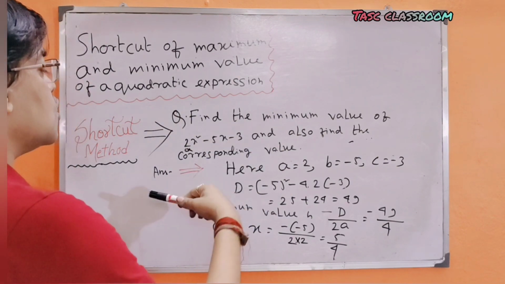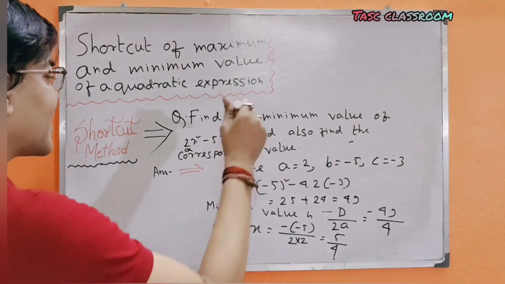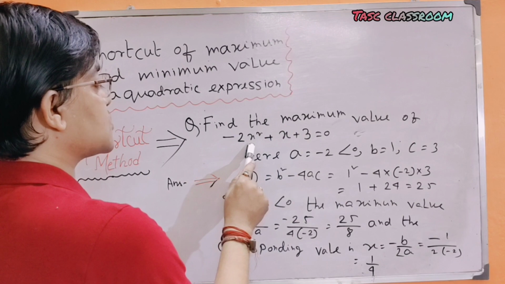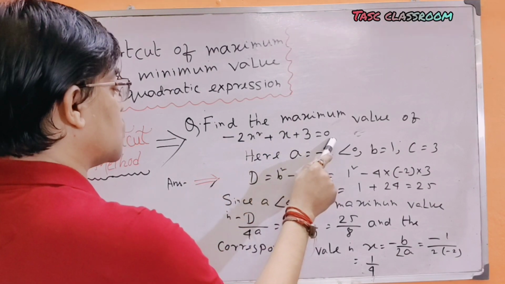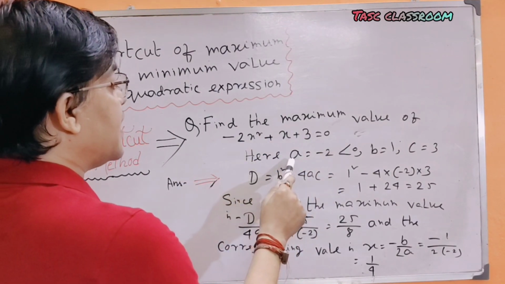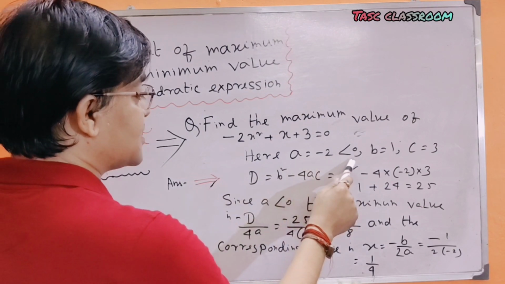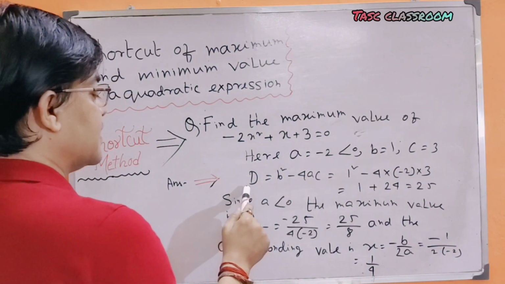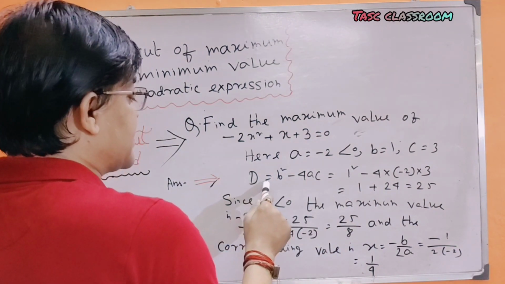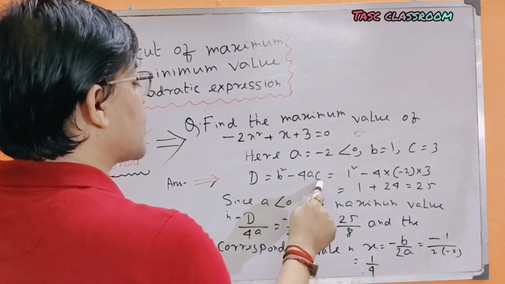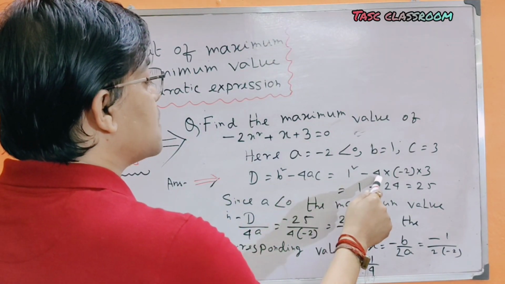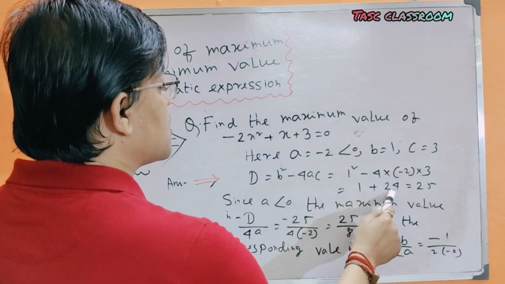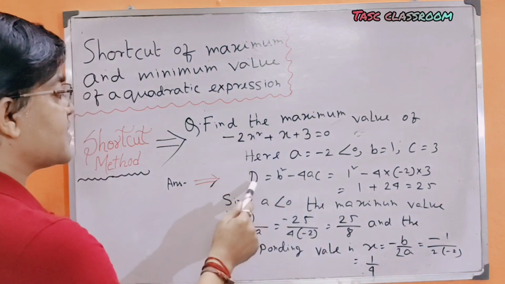Here we will show another example. Find the maximum value of −2x² + x + 3. Here a = −2, which is less than 0, b = 1, c = 3. Then the discriminant D is b² − 4ac = 1² − 4 × (−2) × 3 = 1 + 24 = 25.